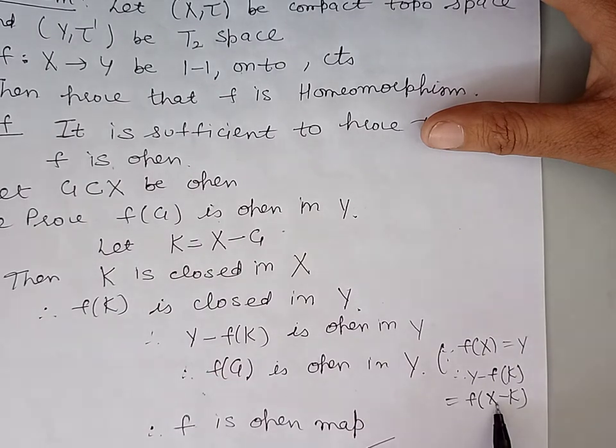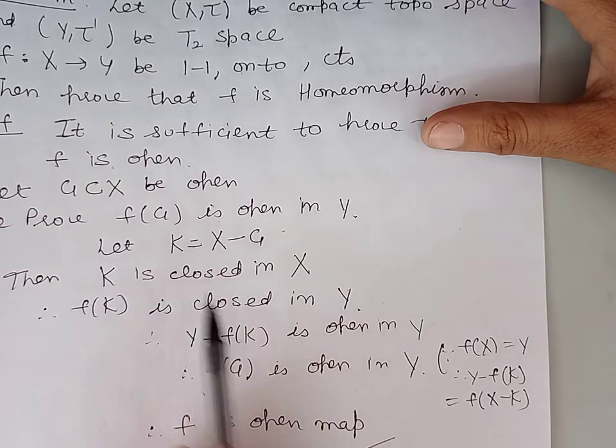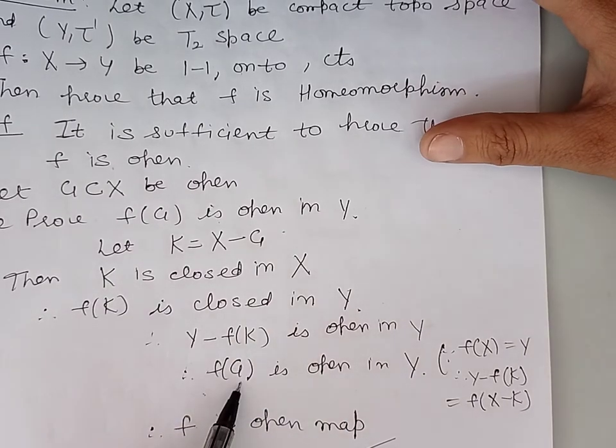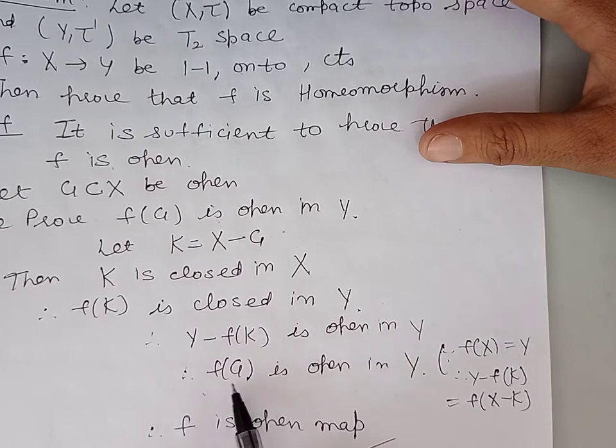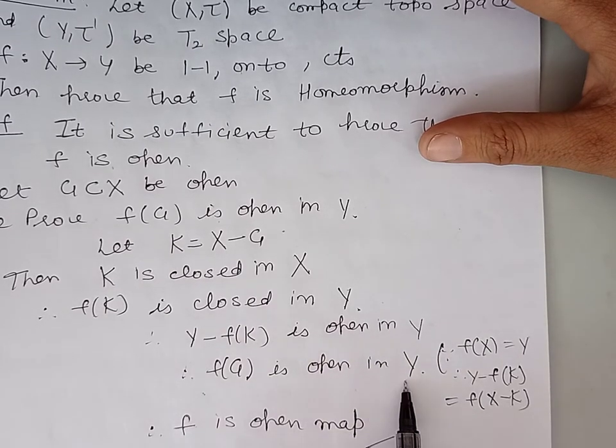X minus K means the complement of K, and the complement of K is G. So from here we have obtained that f(G) is open in Y.